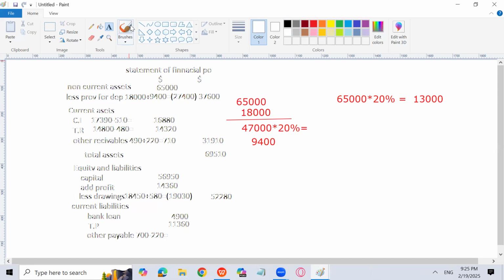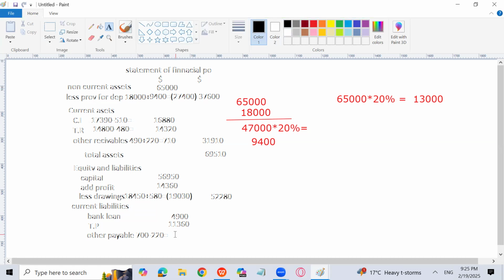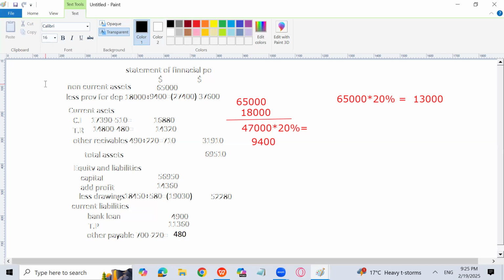Next is going to be, I have to add this up now. This is the equity and liability section. And now I have other payables, which is 480. 480. And now I will go for the total of other payables, which I will write in the next column.